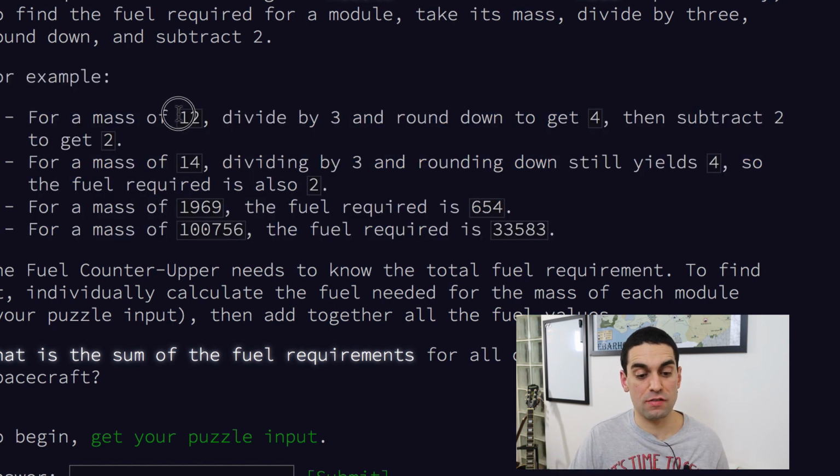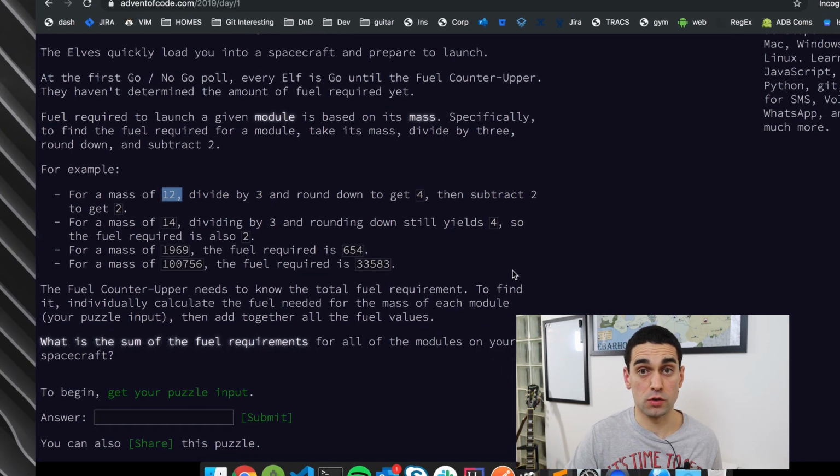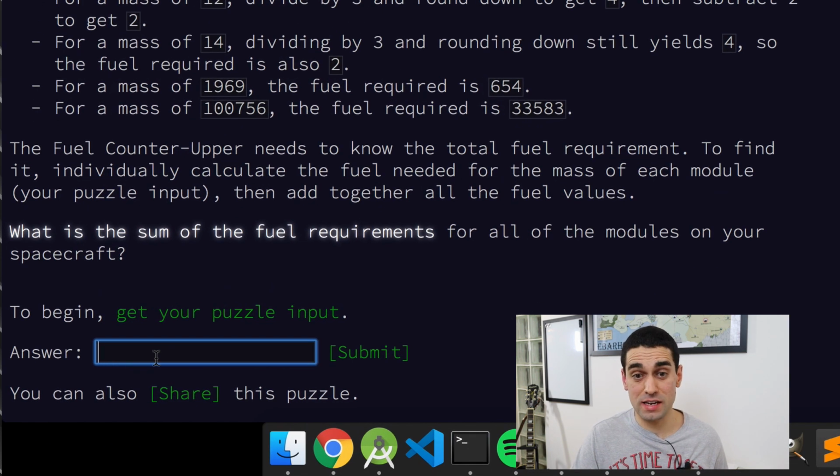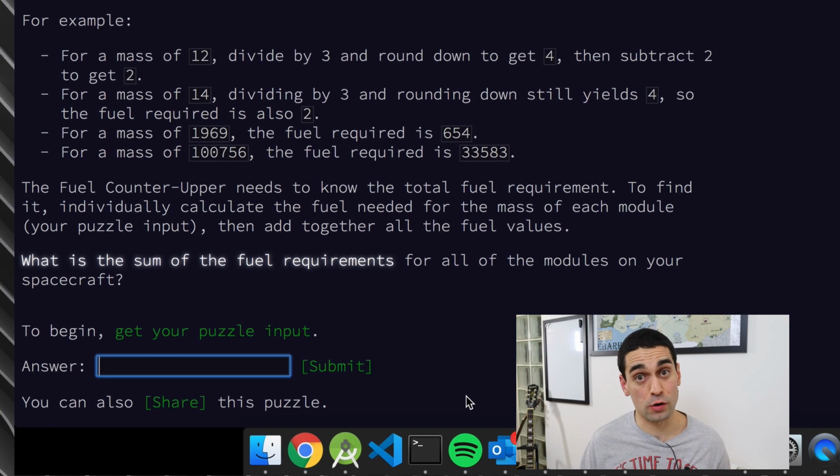So for example, if a module was mass of 12, we divide that by 3 and round it down to get 4, then subtract 2 from 4 is just 2. So 2 would be the fuel requirement for that module. Once I think I've figured out the solution, I type the answer into this box here, hit submit, and it will tell me if I've got it right or not.